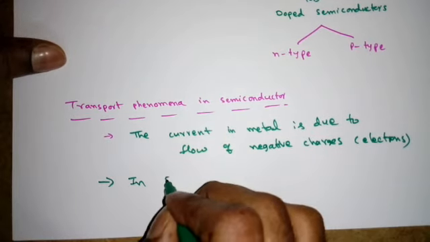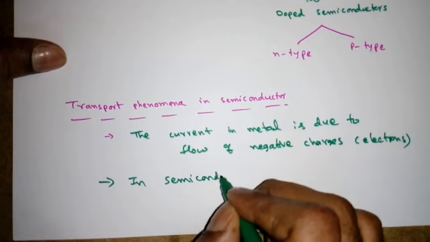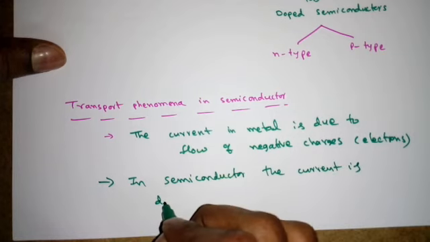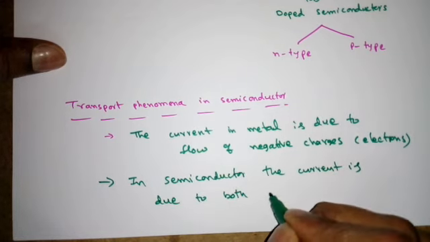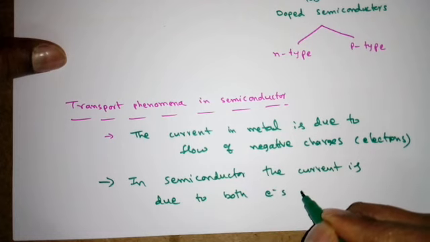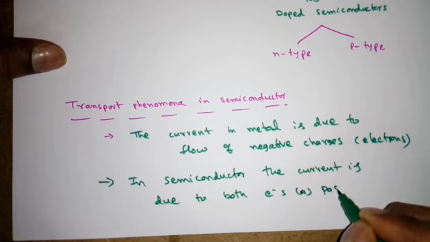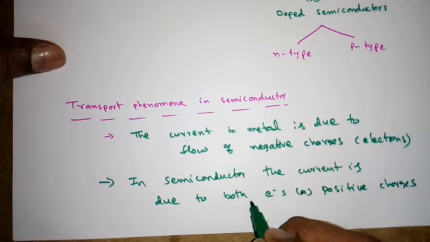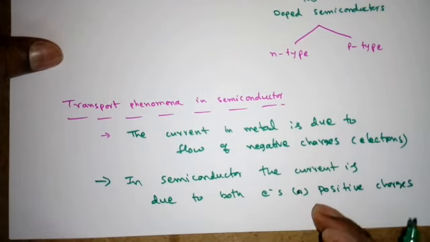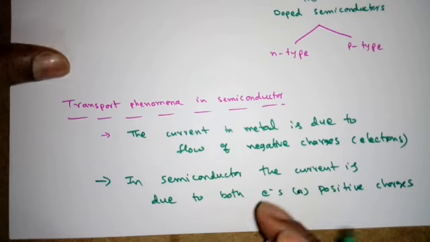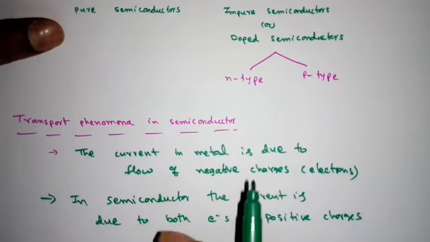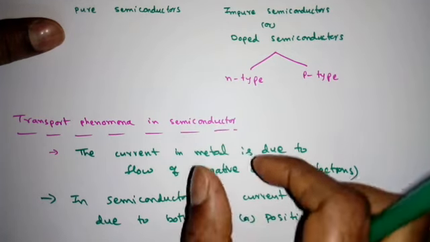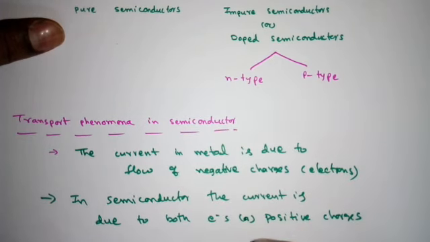See, in semiconductors the current is due to both electrons and positive charges. Generally we say these are the holes, that we'll see later. Whenever electrons are moving or holes are moving, current is possible in the semiconductor, right? Now what we do in semiconductors is, we dope the semiconductor with impurity atoms to make either electrons dominant or holes, or positive charges, dominant, right?